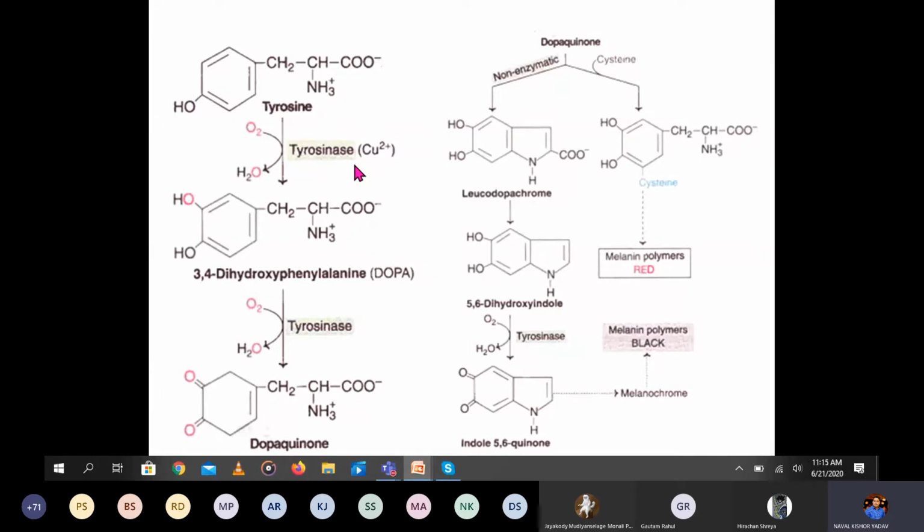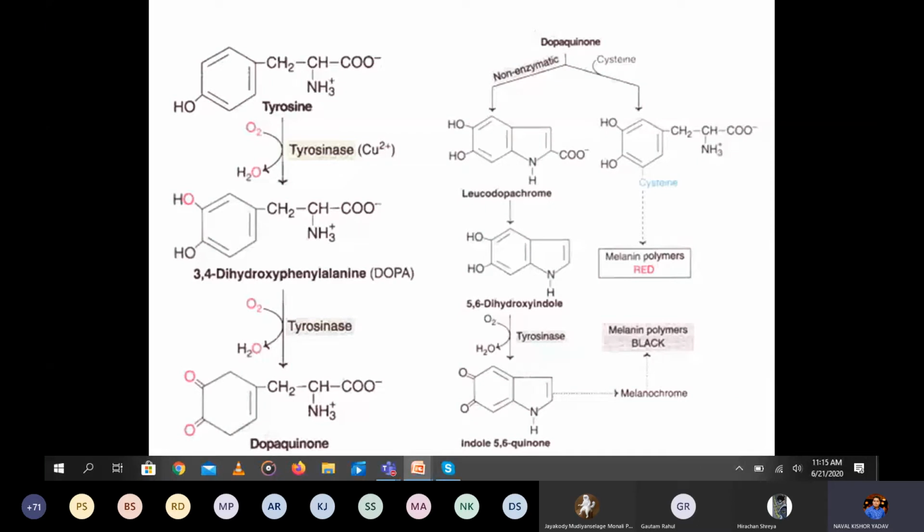Okay, so for more clarity, you can see here, which you can write in the exam: tyrosine, tyrosinase, which is a copper containing enzyme, converted into the dopa, and again with the help of the tyrosinase it forms the dopaquinone. And this dopaquinone, this is a non-enzymatic reaction, leukodopachrome, okay, then 5,6 dihydroxyindole, again the tyrosinase into the indole 5,6 quinone, and it forms the melanin. Okay, and another, as I told, cysteine, which is a sulfur containing amino acid, is added, and it forms the melanin which is red in color. You can say the pheomelanins.